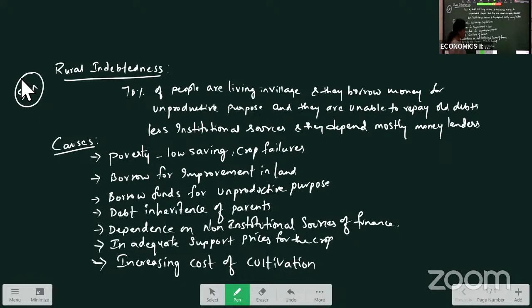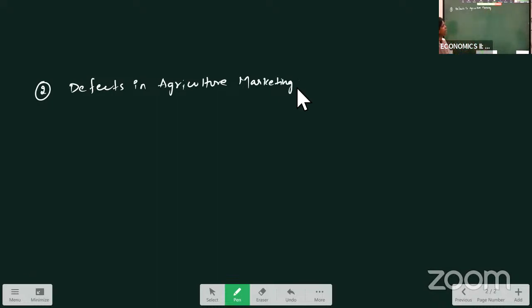So this is about one question, rural indebtedness. Now, the next question we are going to discuss, your second question, is defects in agriculture marketing. Marketing means that from the point of production, we supply the commodity to the point of consumption. Whatever activities are carried on in between are called marketing activities.